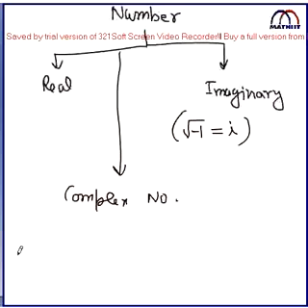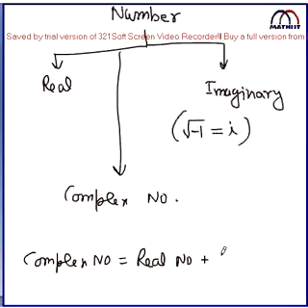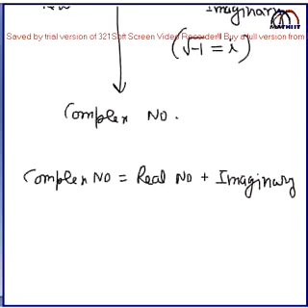Nothing new number. The complex number is nothing but the mixture of real number as well as imaginary number. Complex number is nothing but the mixture, right? Mixture of the real number and imaginary number. So actually we will say that the complex number is nothing but real number plus imaginary number. Be clear, imaginary number is not only i. It can be 2i, it can be 3i, it can be minus i, anything. i into some real number is also called as the imaginary number. Right? That is the complex number actually.